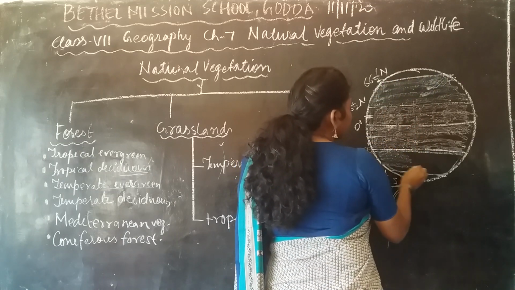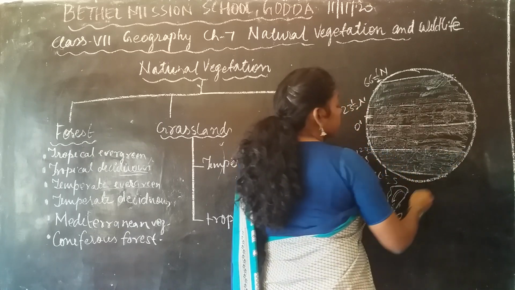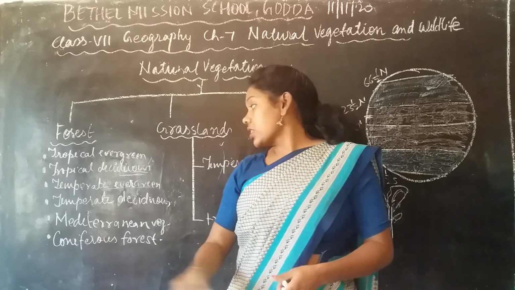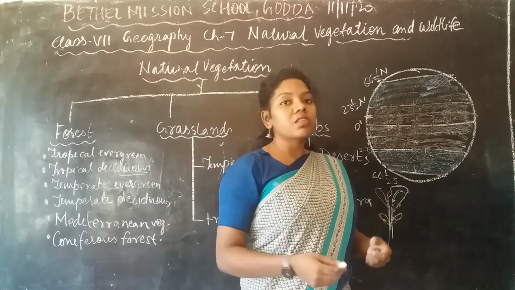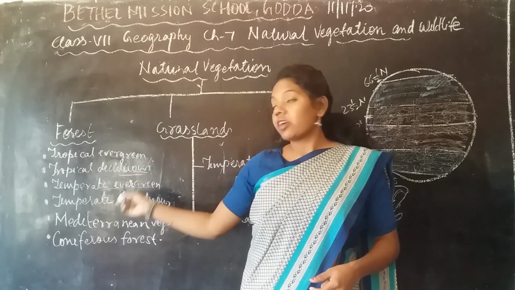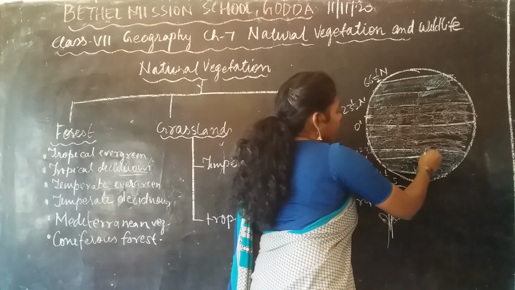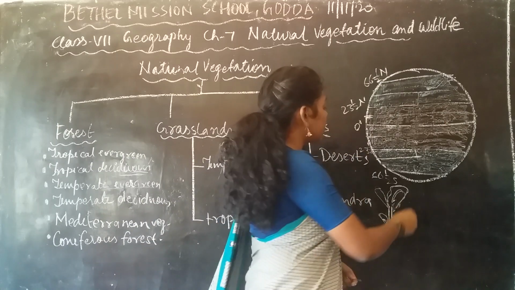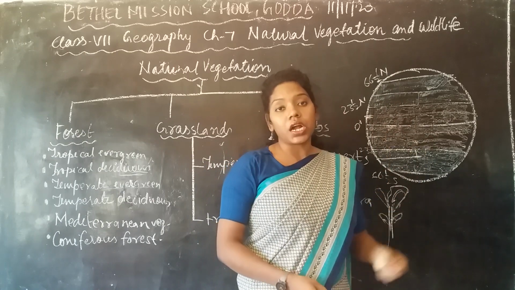There are two types of forest here: the temperate evergreen forest and the temperate deciduous forest. So the same division applies. The temperate evergreen forest is present near the Tropic of Cancer and Tropic of Capricorn. And the temperate deciduous forest is present near the Arctic Circle, both south and north.